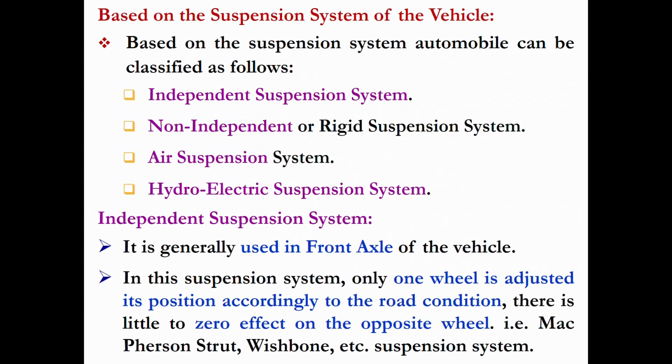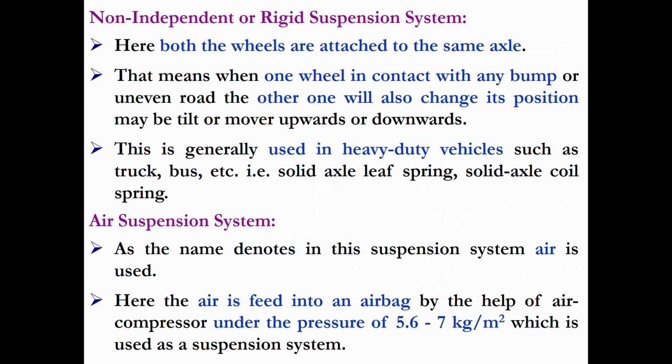Then based on the suspension system, we can classify that into independent suspension system and non-independent suspension system. Also air suspension and hydroelectric suspension systems are also available. So independent system is normally used in front axle of the vehicle, so the wheel of the vehicle can adjust its position according to the road's condition without affecting the opposite wheel. That is the use of this independent suspension system.